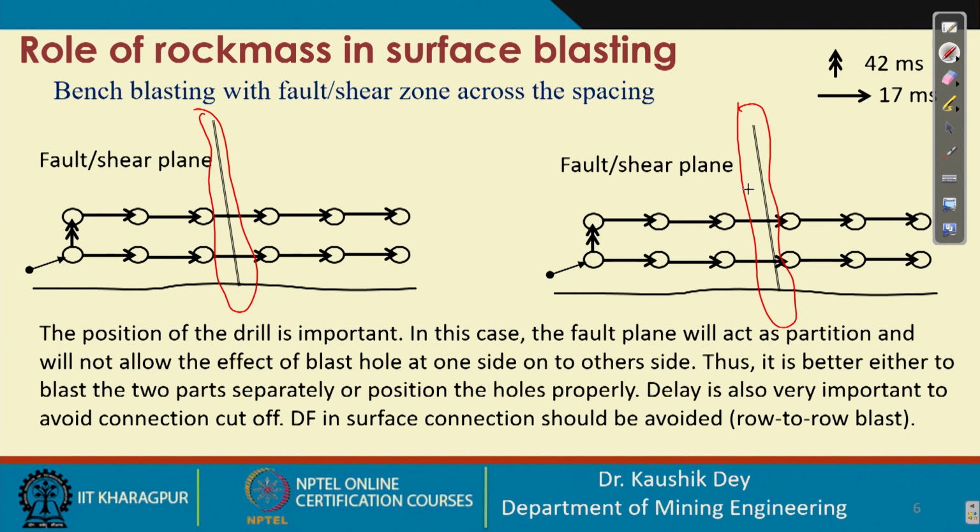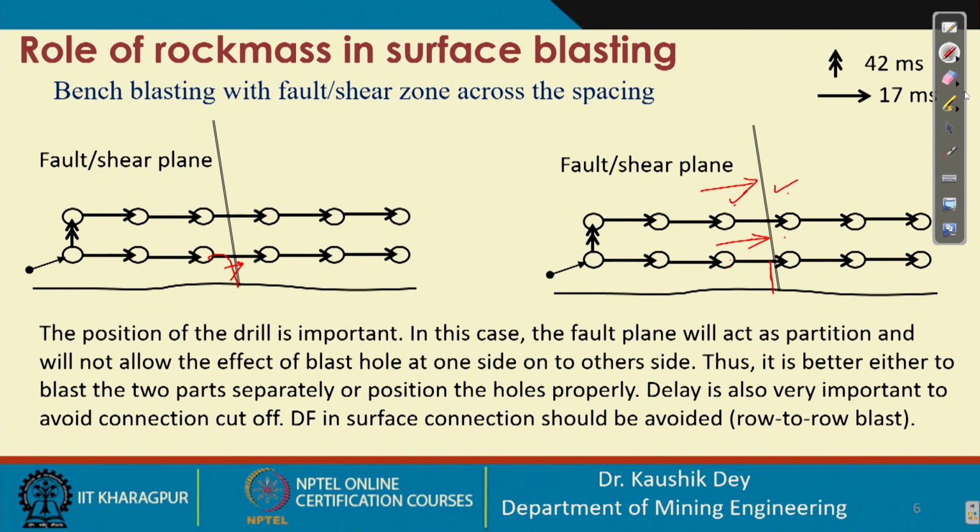Basically, this acts as a reflecting medium for the blasting waves. As this is acting as a discontinuity reflecting medium, blasting energy will not transfer from this place to this place. So, by blasting this one, the effect of this explosive will be limited up to this distance only, it will not cross this. So, we must be very careful in placing our holes on either side of this plane.